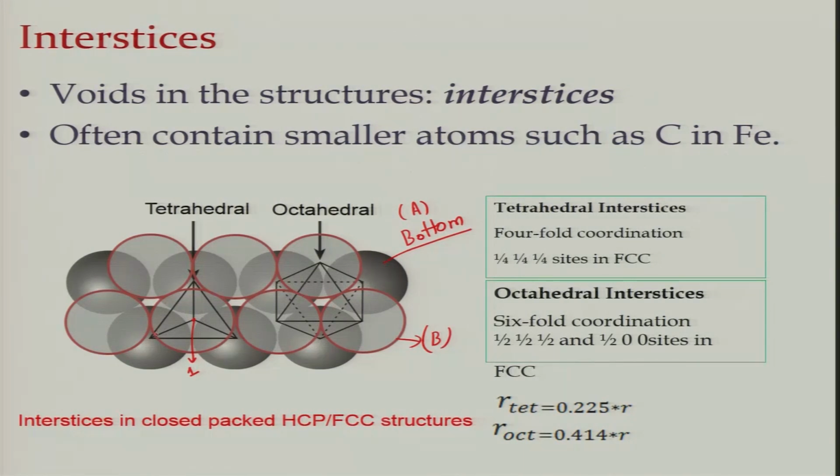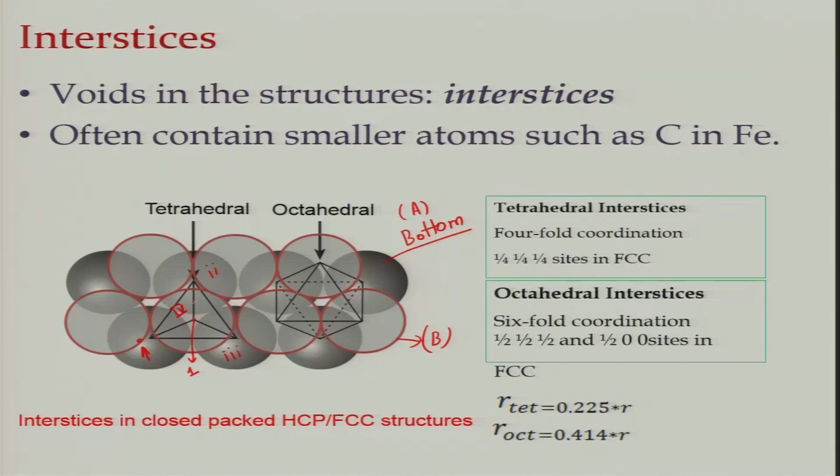You can see that this point here is coordinated by the atom A here, and I can label them with small Roman numerals 1, 2, 3 and 4 on the top. So these 4 atoms surround this little void in the center of this polyhedron that I have formed. This polyhedron is called a tetrahedron, and this void which is present in it is called a tetrahedral void because it is surrounded by 4 atoms. So this is a tetrahedral void which has 4-fold coordination, or 4 atoms surrounding it.